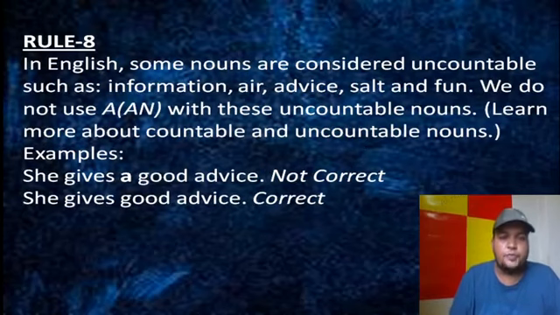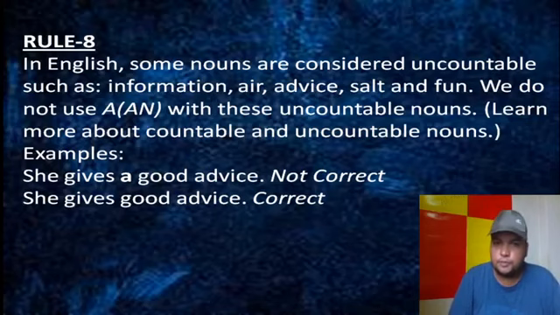Rule 8 says in English, some nouns are considered uncountable, such as information, air, advice, salt, fun, and we do not use a or an with these uncountable nouns. You understand? Apparently they look countable or singular, but they are uncountable, so with such words no article is to be used.